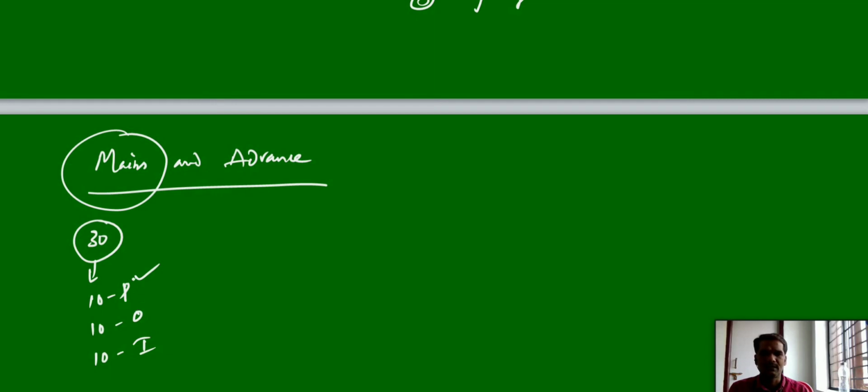For example, if you feel difficulty with physical chemistry, if you go with organic and inorganic, you cannot cover 100%. And if you feel difficulty with organic, you cannot cover. And if you are poor in the memory part, and if you are going with physical and organic, that also will not cover. So you should go with all three parts, that is physical, organic and inorganic. Then only you can score well in Mains and Advanced.